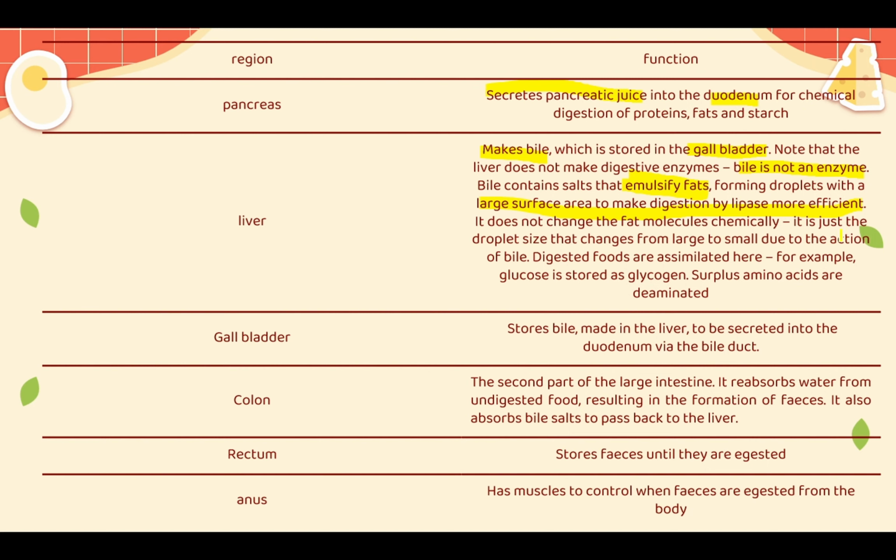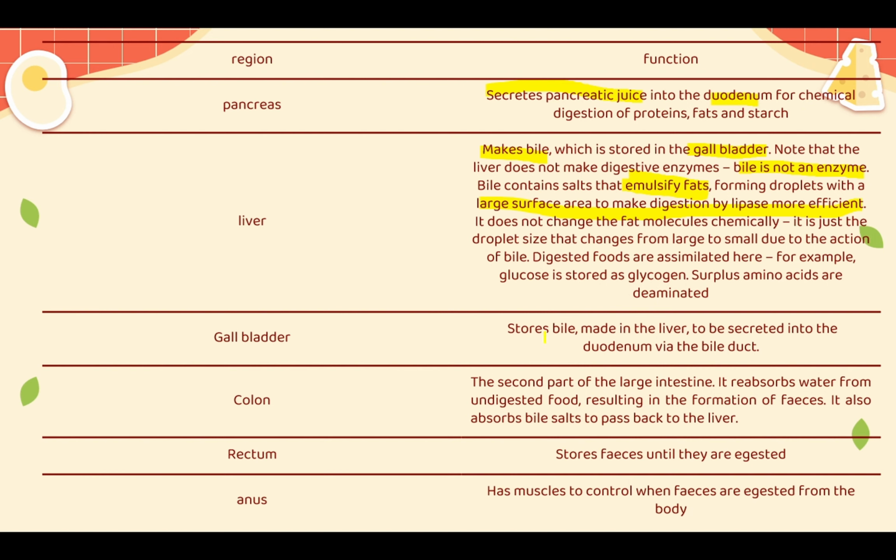It is just the droplet size that changes from large to small due to the action of bile. Digested food is assimilated here. For example, glucose is stored as glycogen, and excess amino acids are deaminated. Now, deamination is related to chapter 13, so it is not related a lot to chapter 7, nor glucose and glycogen, as it is related to your chapter 14 syllabus. So forget about them.